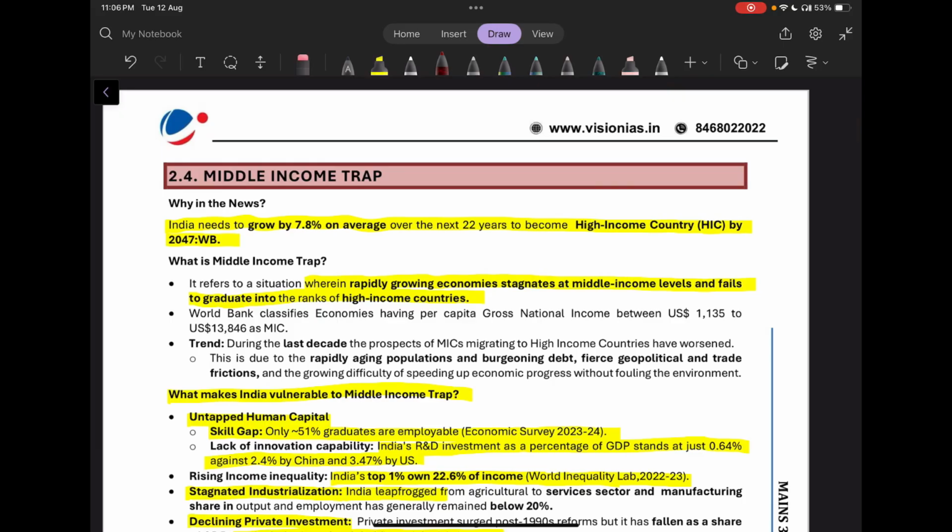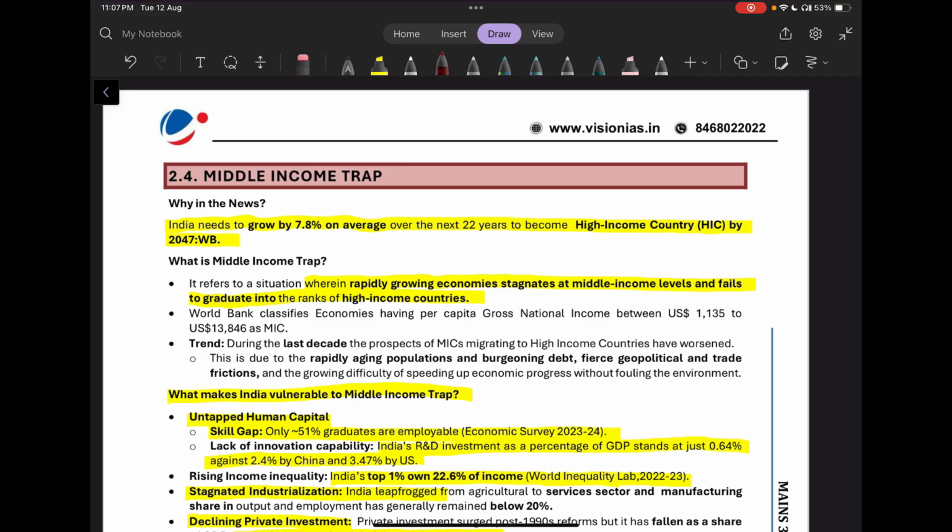So the next topic is the middle income trap. Why is it in news? India needs to grow by 7.8% on average over the next 22 years to become a high income country by 2047. This has been stated by the World Bank. Now, what is this middle income trap? It is basically a situation wherein rapidly growing economies stagnate at middle income levels and fail to graduate into the ranks of high income countries.